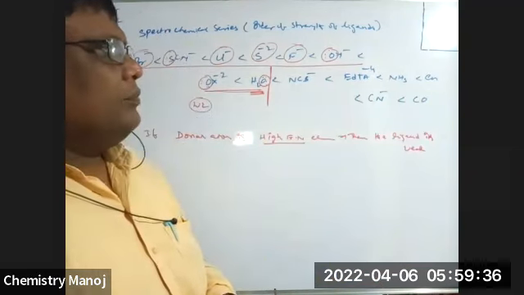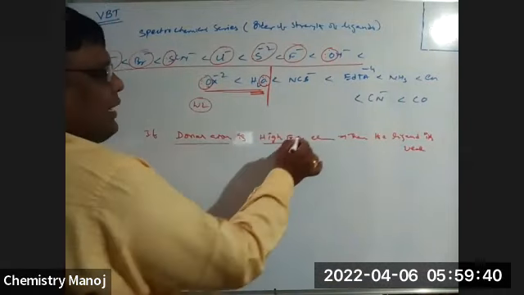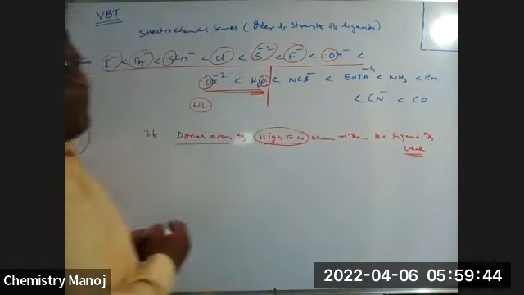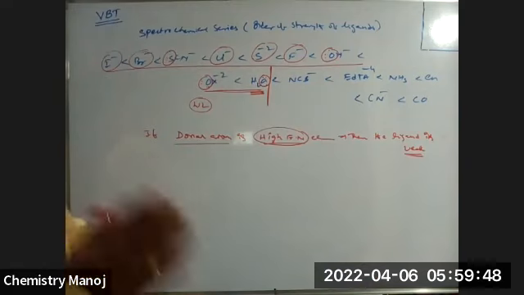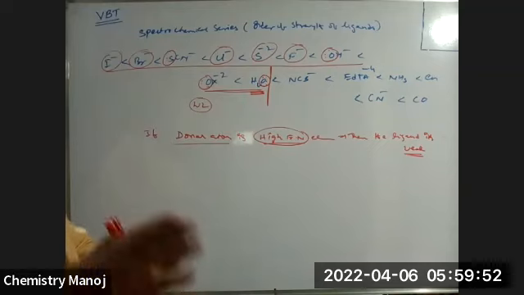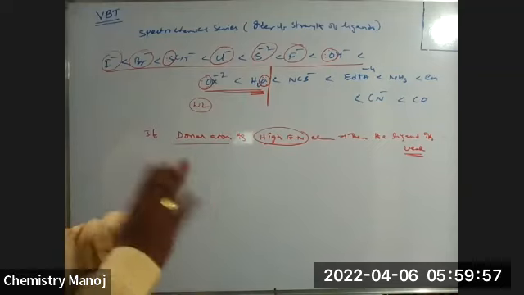Clear, sir? So if the donor atom in the ligand is a highly electronegative element, then it should be weak. That is the way to identify, to memorize whether the given ligand is a strong ligand or a weak ligand. All halogens are weak ligands. If oxygen is the donor atom, weak ligand. If sulfur is the donor atom, weak ligand.